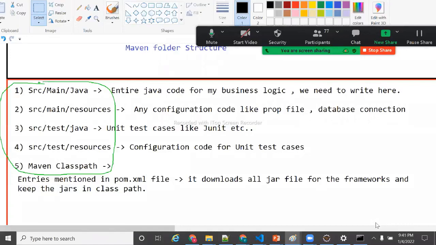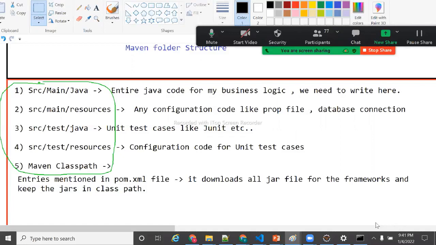Whoever does not have an idea in Maven, this will help you. First folder is src/main/java. Second folder is src/main/resources. Third is src/test/java, then src/test/resources, and Maven class path. Totally we have 5 folders.